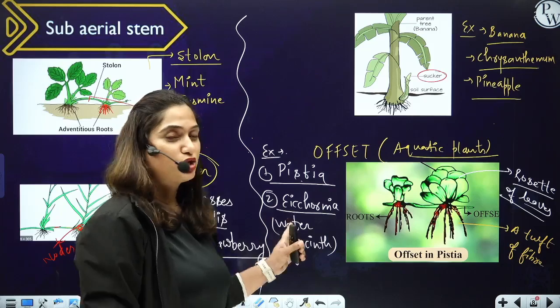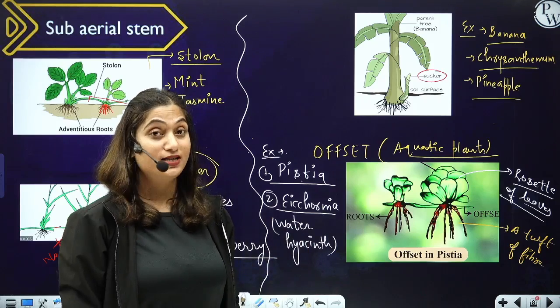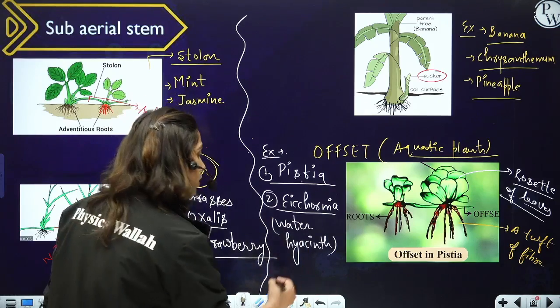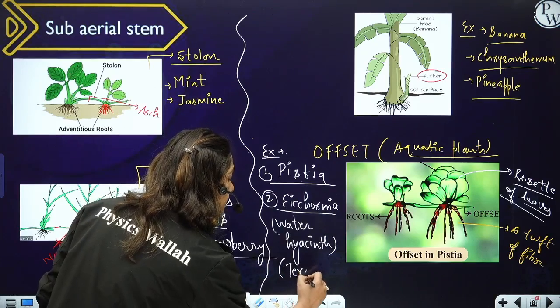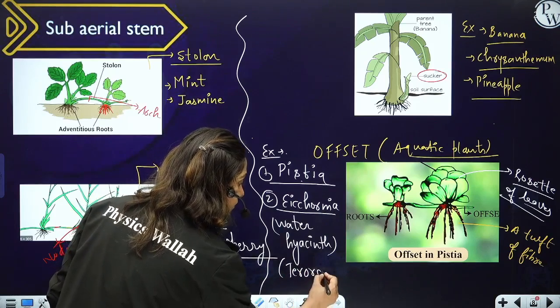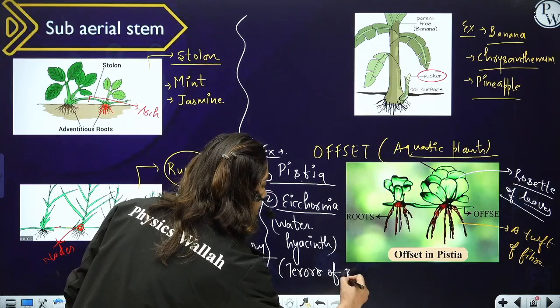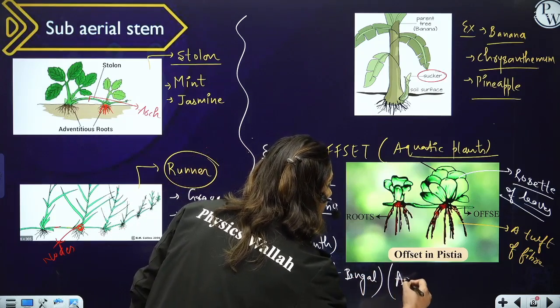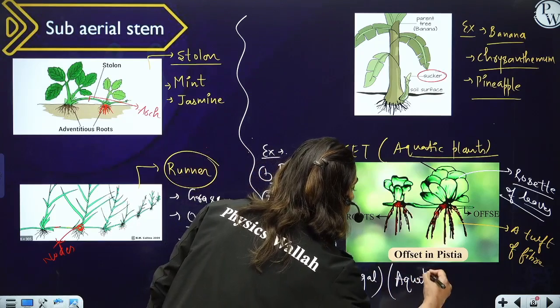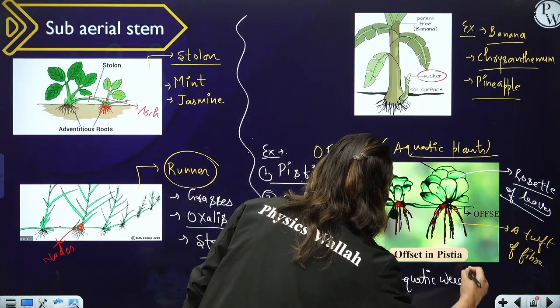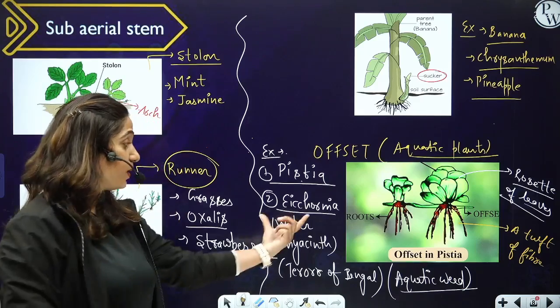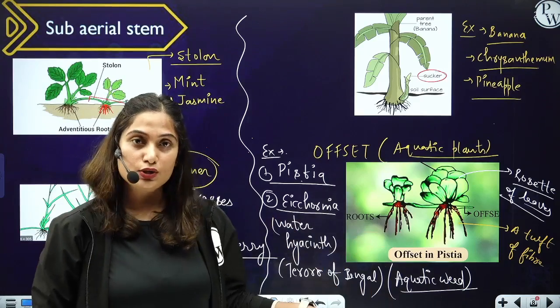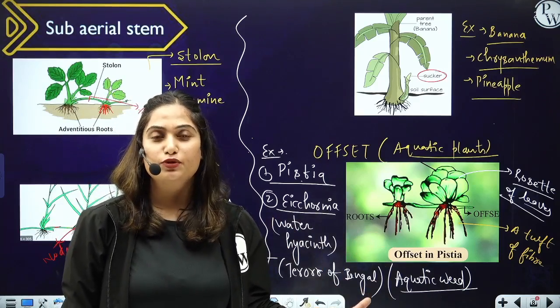And what is special about this Eichhornia? It is given in NCERT also, that this Eichhornia is also called the terror of Bengal. Why is it called the terror of Bengal? Because this is an aquatic weed, a problematic weed. This particular plant was introduced in India because of its beautiful flowers.